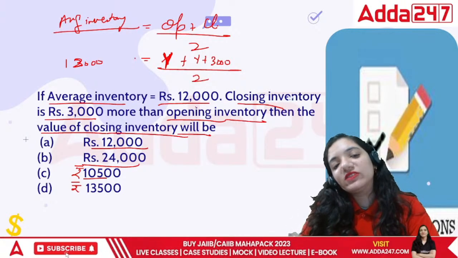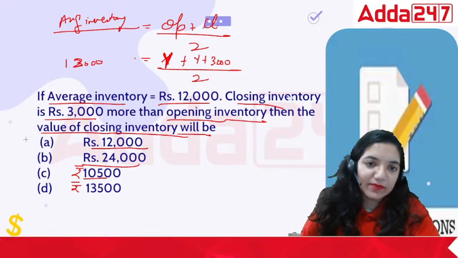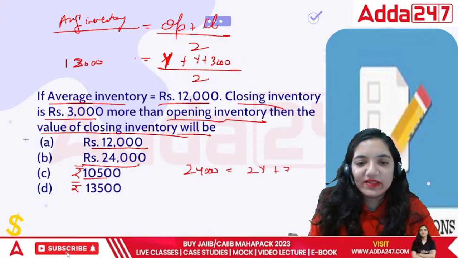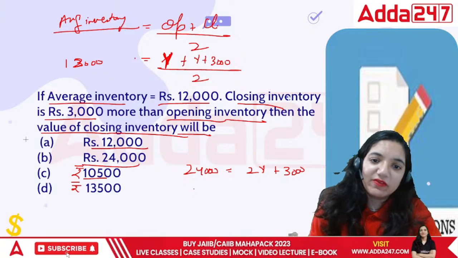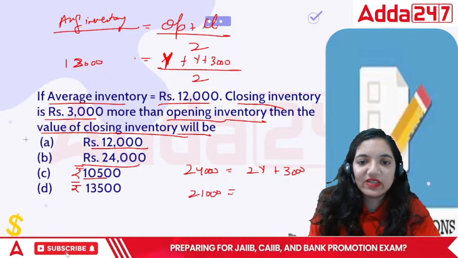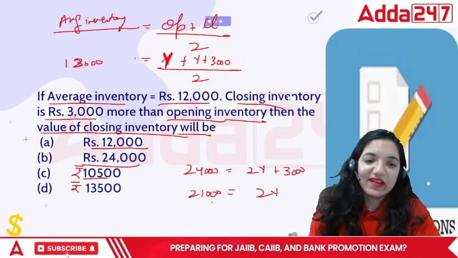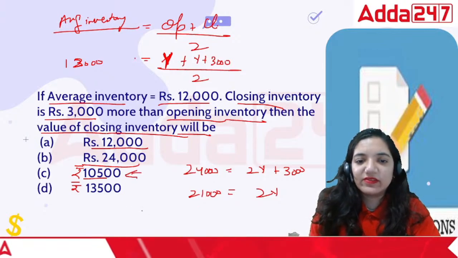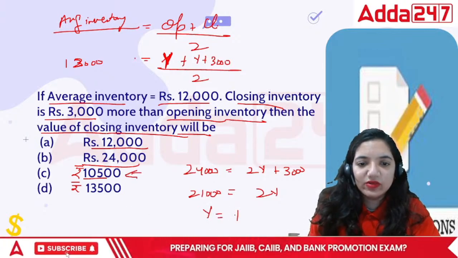So 24,000 is equal to 2Y plus 3,000. You can solve it further. It will turn out to be 21,000 is equal to 2Y. So what's the answer in this case? The correct answer will come out to be Y equal to rupees 10,500.